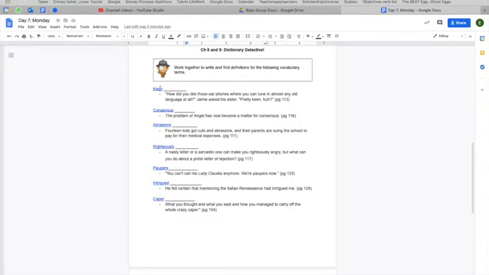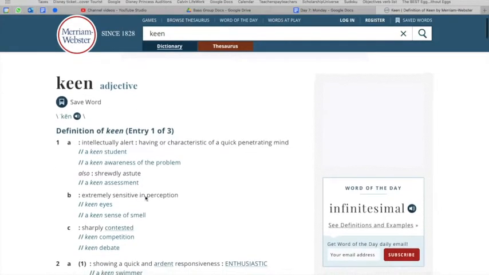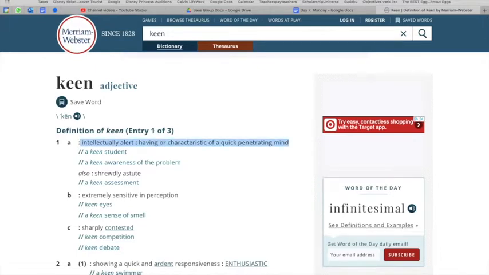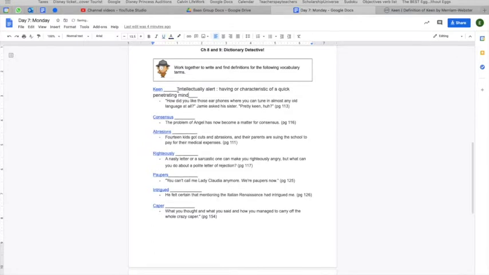So I'm going to do this one with you just because I think that this first word is the most difficult word. So you click the word and it gives you the definition. So these are some definitions. We're going to use the first one. Keen: being intellectually alert, having a characteristic of a quick, penetrating mind. So let's take this, and then we're going to go back to the Google Doc and you can just put that there. So that's what our definition is.